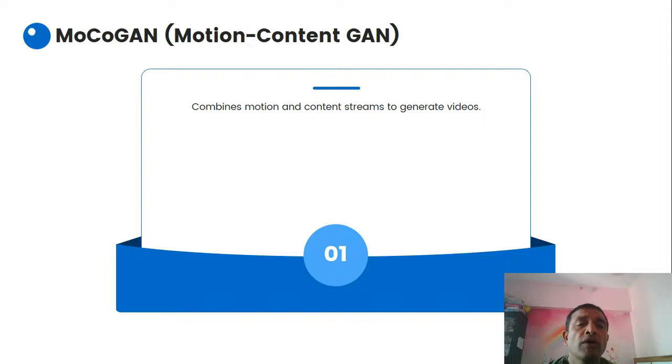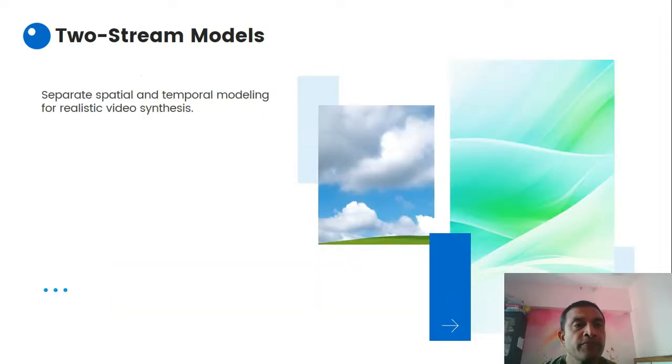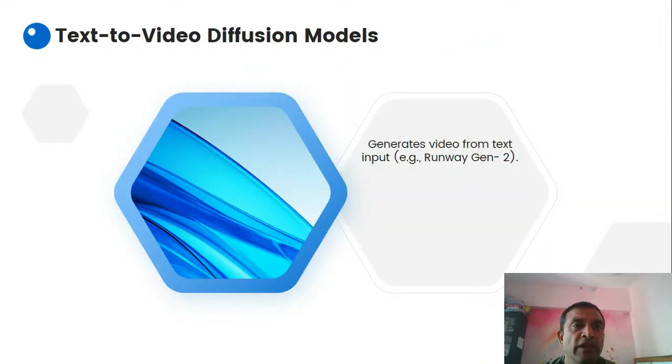Maybe you look for Canva, Weed, and there are many such tools you will look and research on. These are the models used for content, you can say the motion and the content stream, to generate videos. Separate spatial and temporal modeling for realistic video synthesis, two-stream models, which are used for video synthesis. Text-to-video diffusion models generate video from the text input, like Runway Gen-2. You can also look for it among diffusion models.